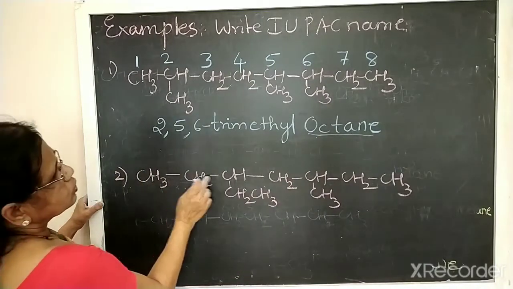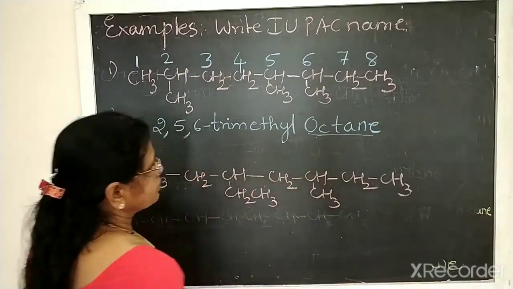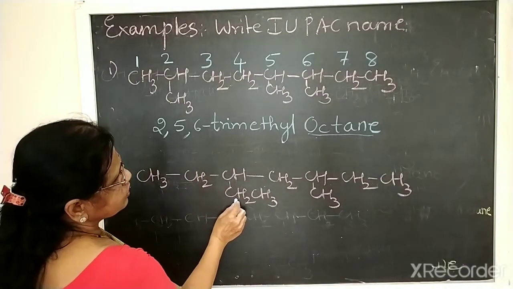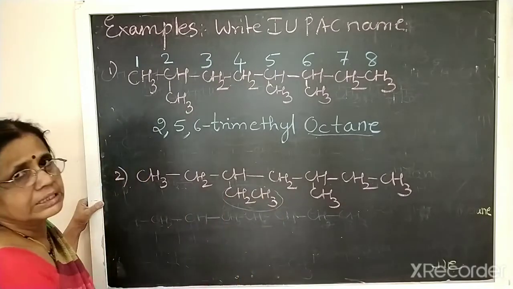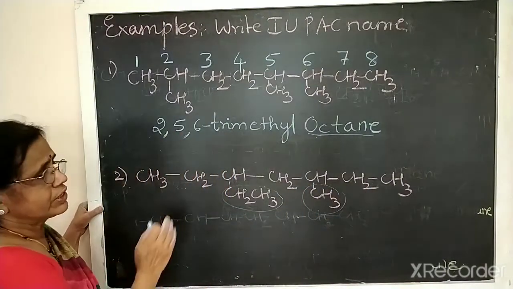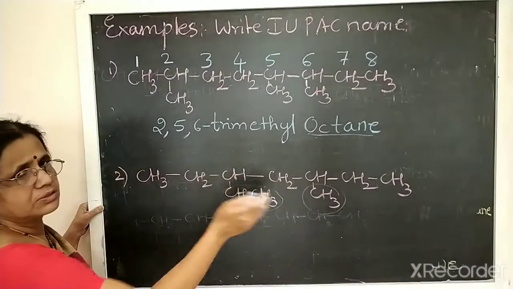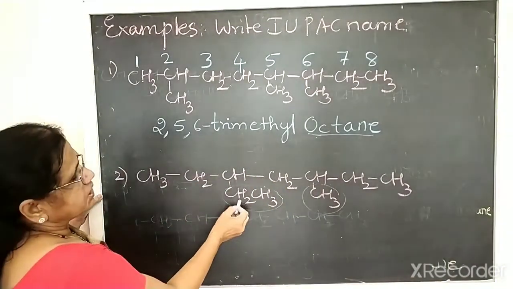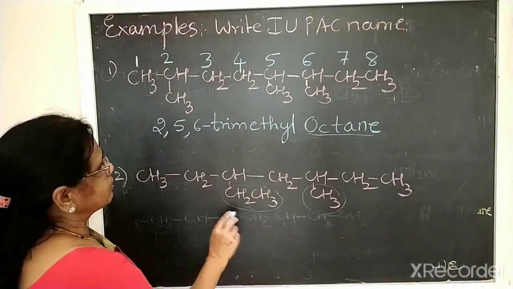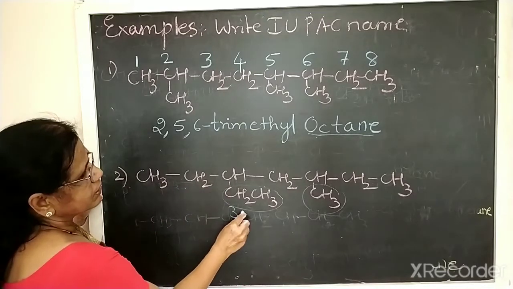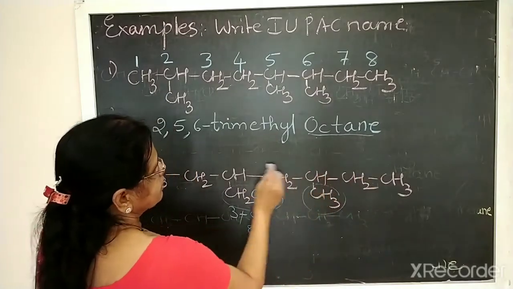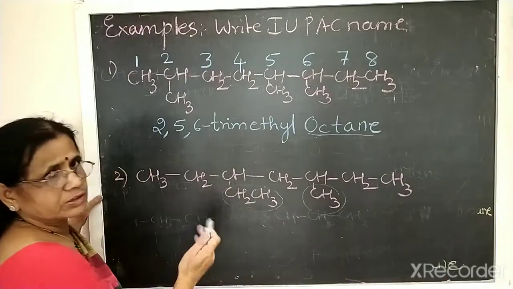Then this one: 1, 2, 3, 4, 5, 6, 7. 7 carbon hydrocarbon is heptane. So 1, 2, 3. The third contains a CH2CH3 group. CH2CH3 means ethyl group. From here 1, 2, 3. The third contains a methyl group. So an equivalent position from either side contains a substituent group. So in this case, if you take the lowest sum rule of locants, it becomes the same: 1, 2, 3, 3 plus 5, 8. From here also 1, 2, 3, 3 plus 5 comes, 8 only, same. Lowest sum rule we cannot apply.